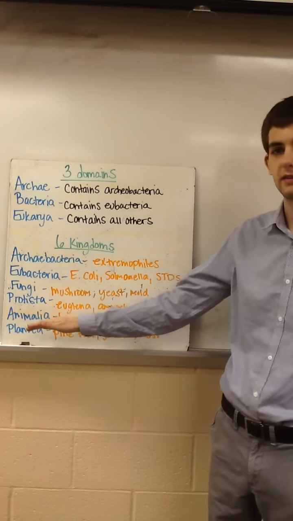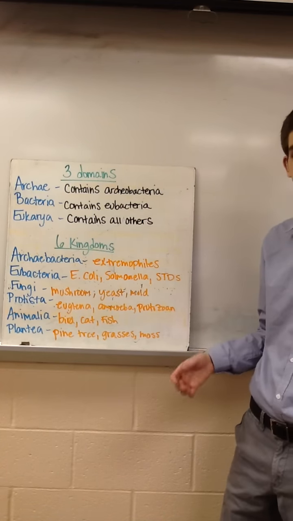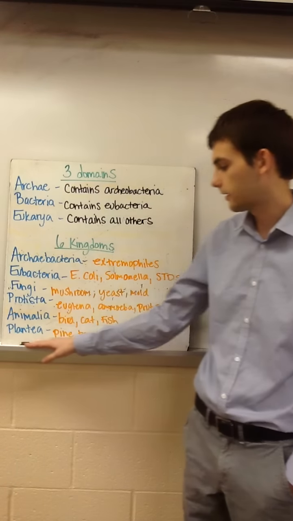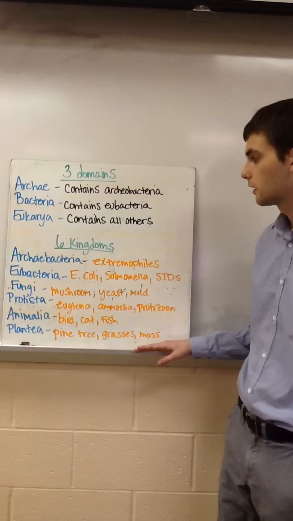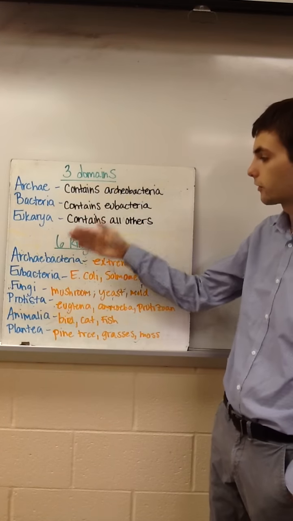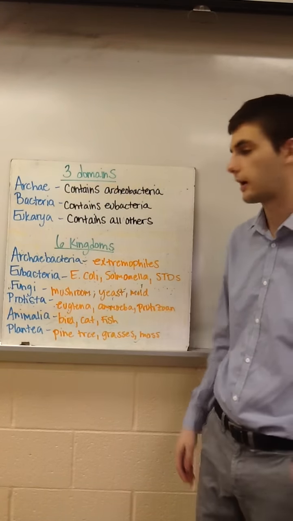Animalia, which would consist of things like birds, cats, fish, humans, and Plantae, which would be pine trees, grasses, and moss. So the 3 domains are further broken down into kingdoms, and then those kingdoms are further broken down.